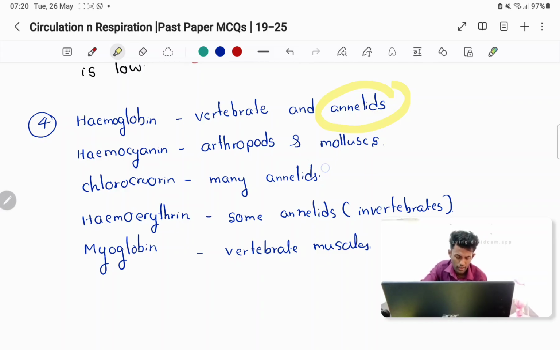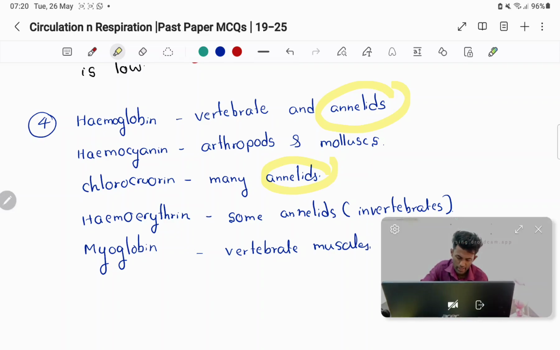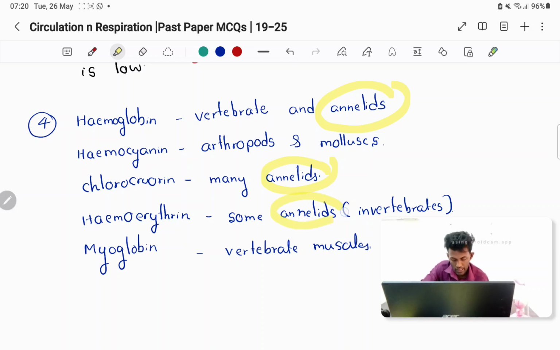Chlorocruorin is another one that annelids have. And hemerythrin is in some annelids, and brachiopods are invertebrates also. So the phylum Annelida has three respiratory pigments depending on the animal: hemoglobin, chlorocruorin, and hemerythrin. So remember that, it can be asked.